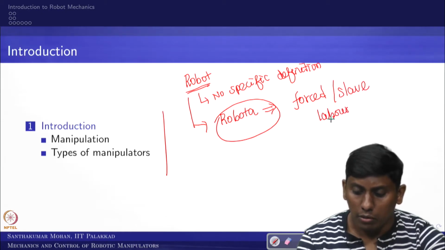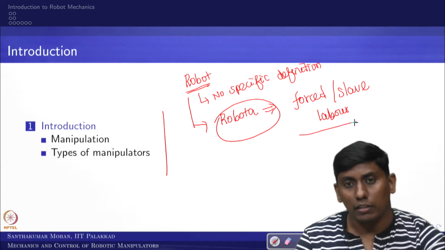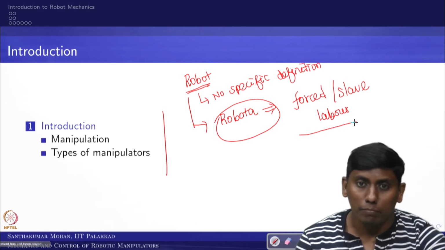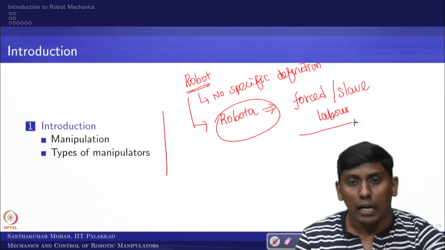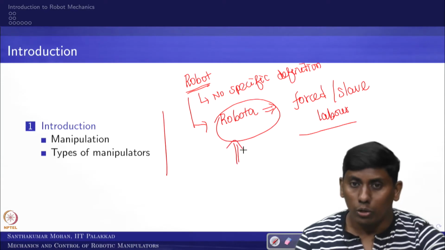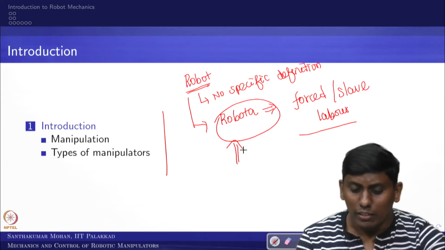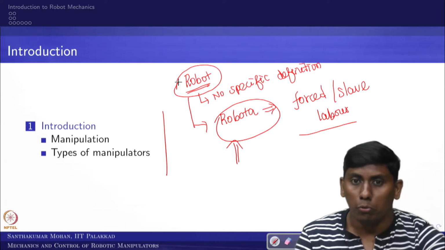This is the whole basic idea. After that, it evolved completely and came with very different aspects. We got several rules, the Asimov rules. Although Asimov gave 3 rules, later on several other rules came. So we will first talk about what a robot is.